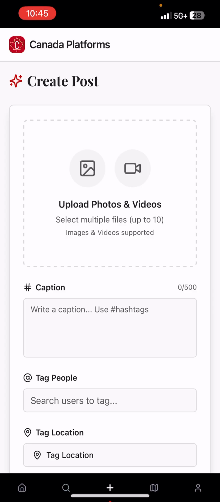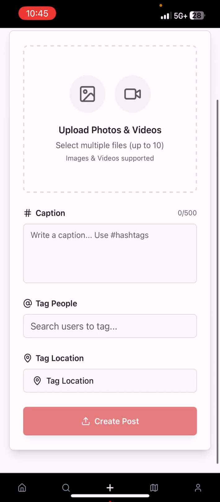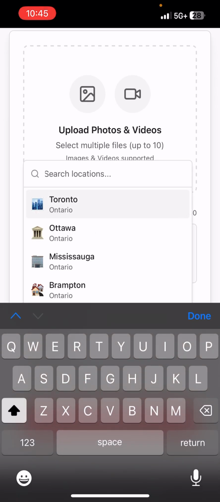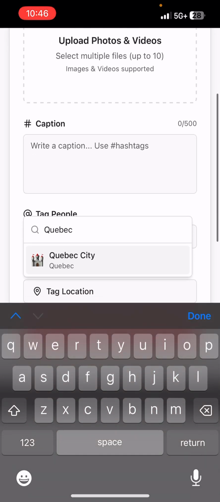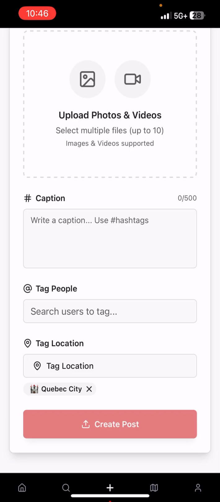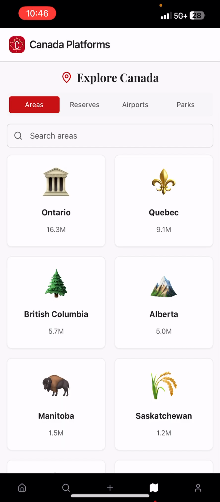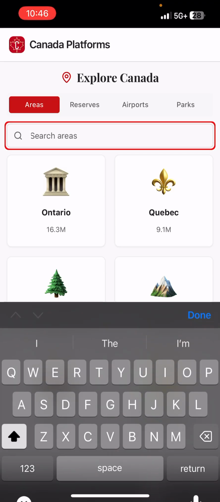This is the post right here. You can upload up to 10 photos, use a caption, and tag a location. So say you wanted to search Quebec City. You could search Quebec City and you could tag that location. And then if you were to tag, that would pop up in the travel section.